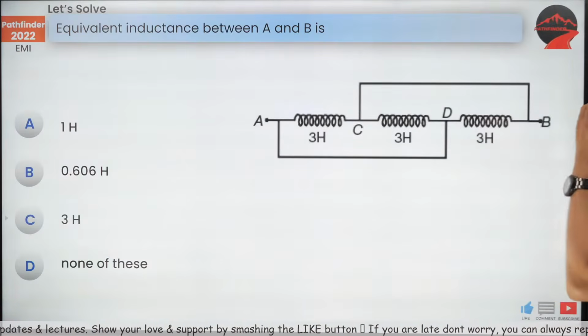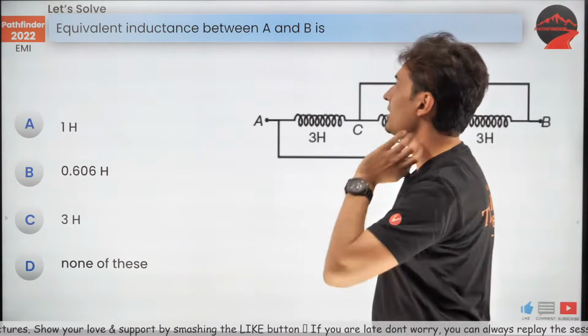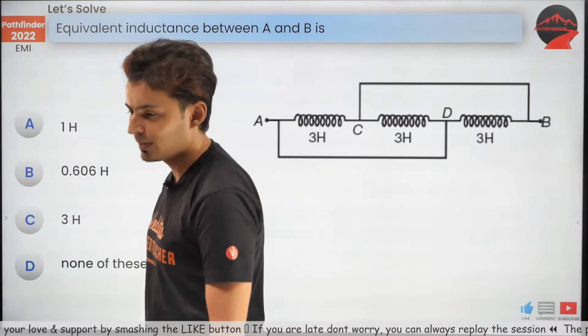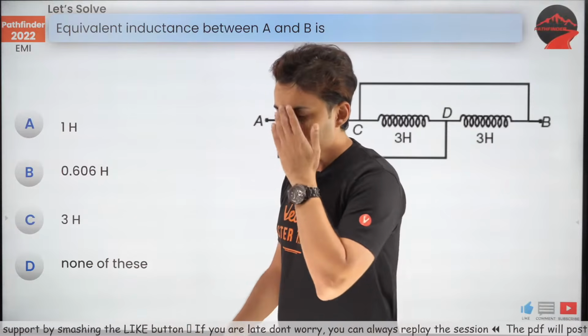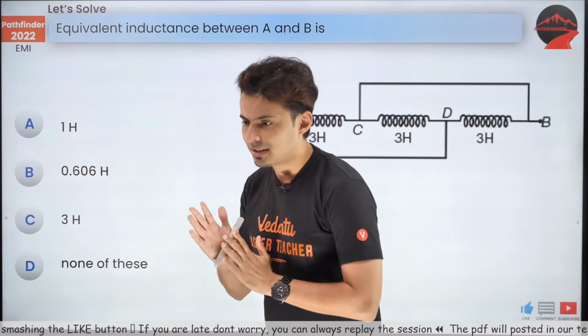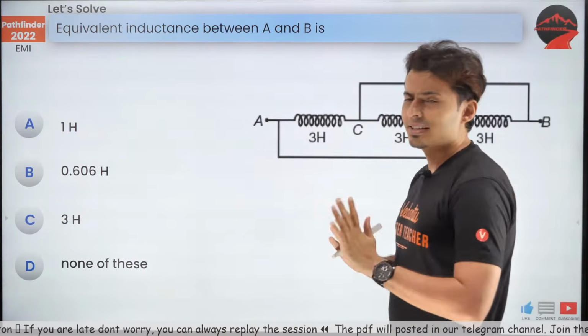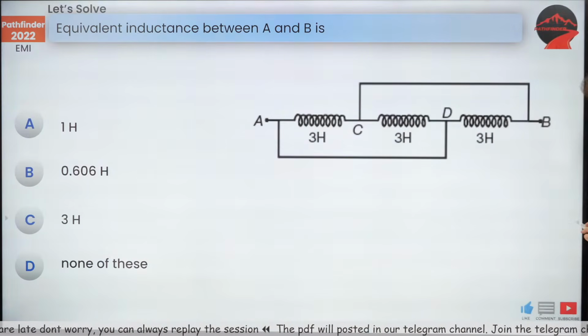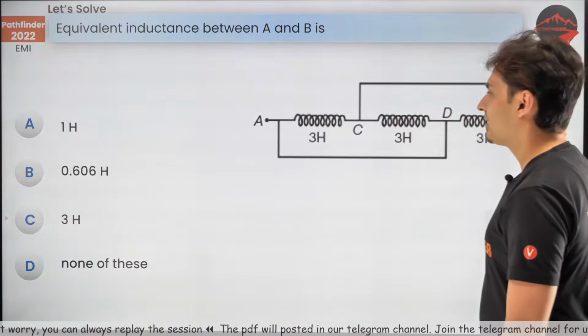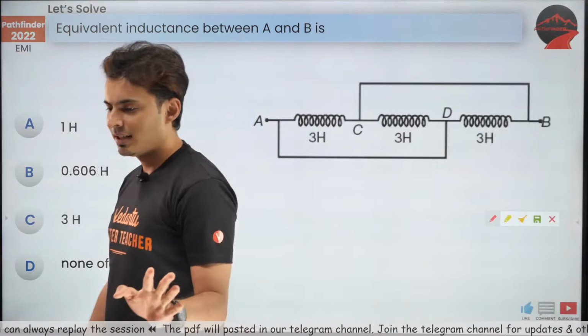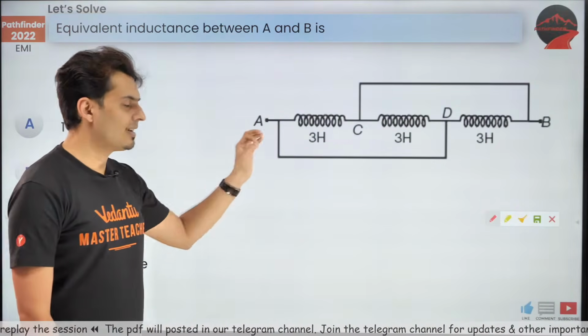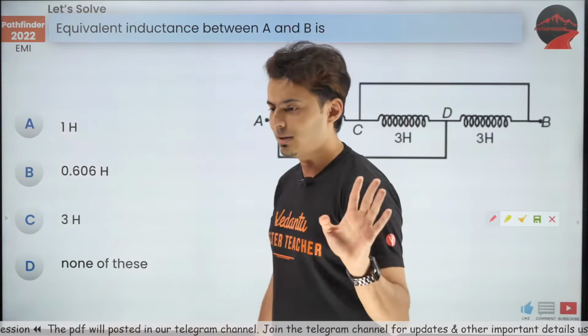Cool. Chalo, let's do a question based on this. Find the equivalent inductance between A and B. Come on, my warriors, figure this out. Think about it. Okay, so find the equivalent inductance. Guys, if you are getting confused, I'll give you a hint. Replace these inductors with resistors and solve the problem. That's it. You will get it.